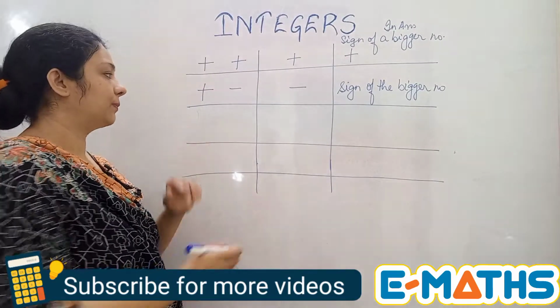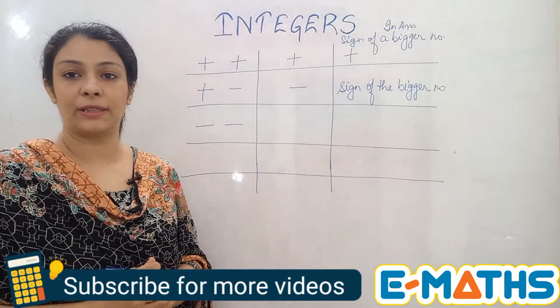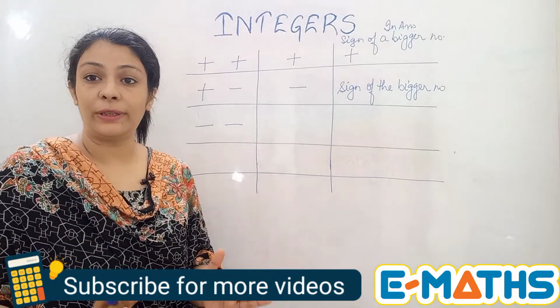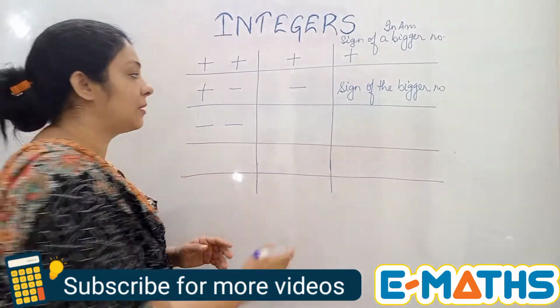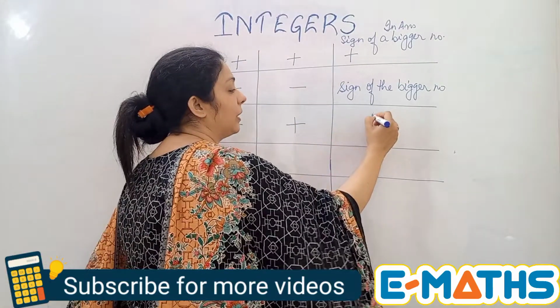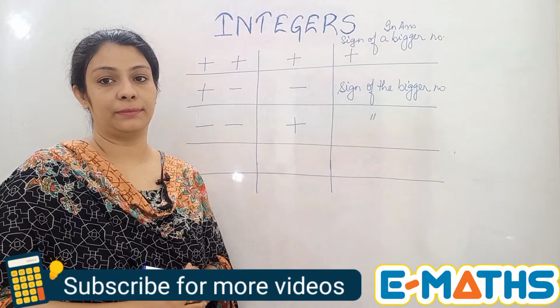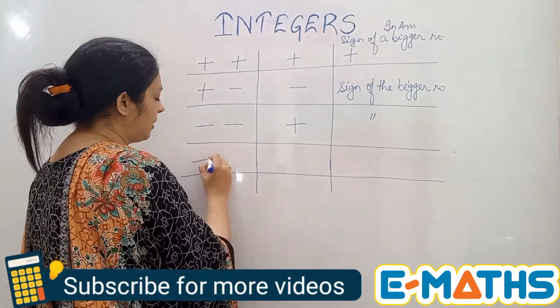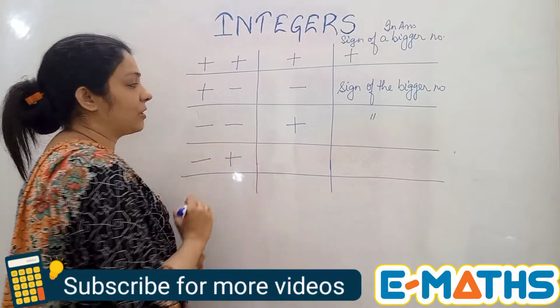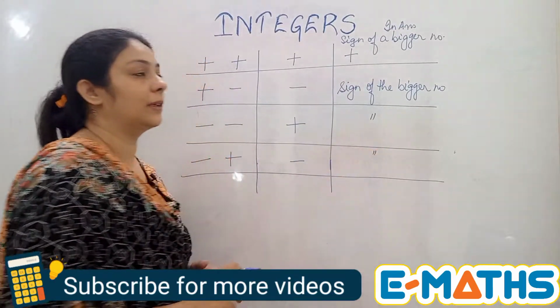Okay, now if two negative signs are there in the question, the operation that you will take up between the terms is going to be addition, and the same thing, you are going to take the sign of the bigger number in the answer. And in case the first number is negative and the other one is positive, you will do subtraction and you will take the sign of the bigger number.